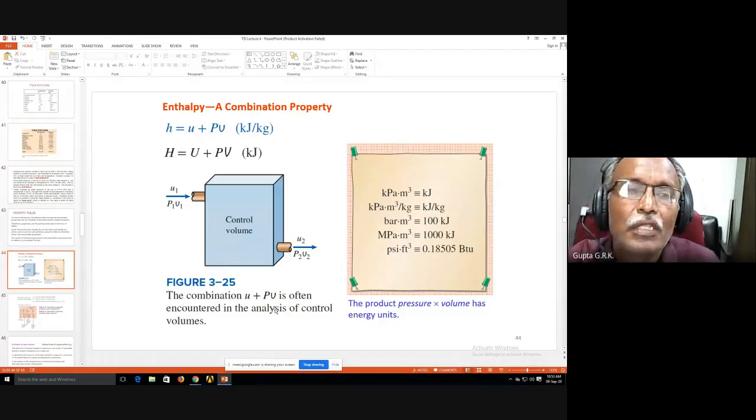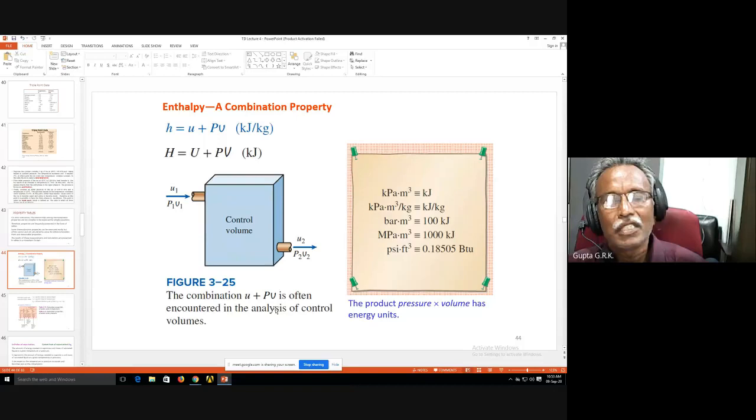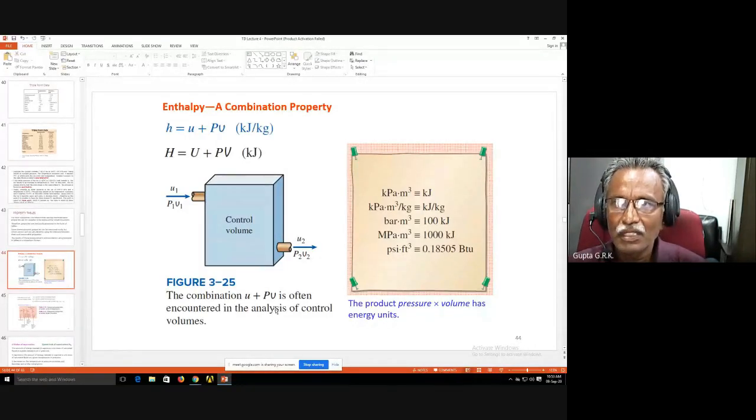So you go through the third chapter of Cengel and Boles, or the second chapter of Borgnakke. Both will have the same things, but in Borgnakke the pure substance chapter is somewhat later.